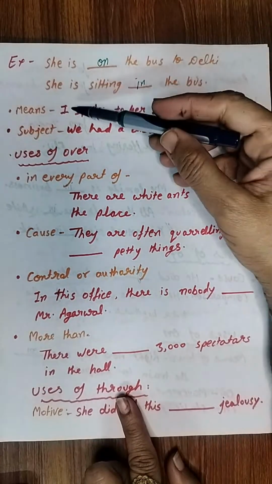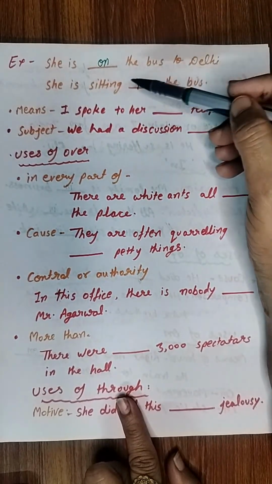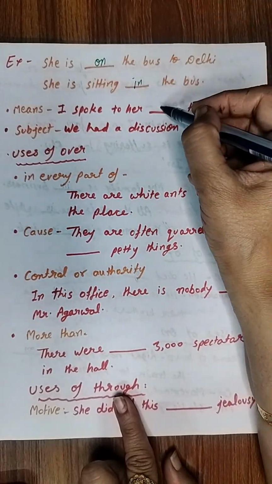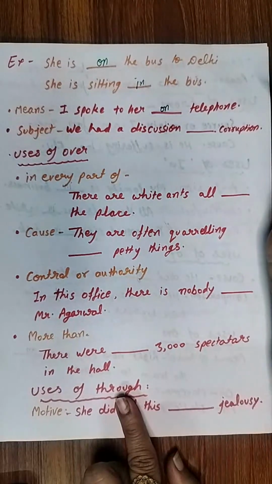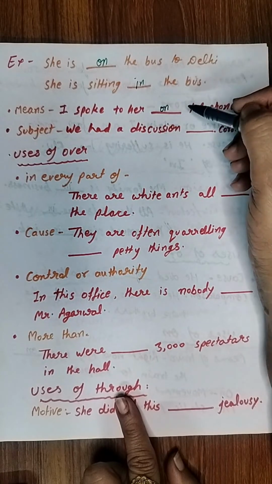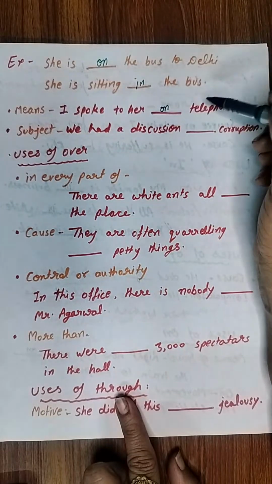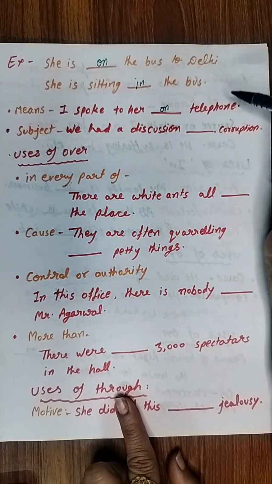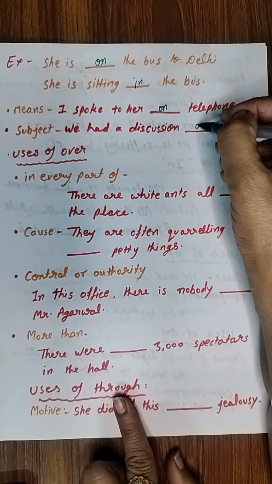Okay. Then means. So on is also used for means. I spoke to her on telephone. Don't write through telephone. Usually children make this mistake. Okay. अगर आप टेलीफोन पर किसी से बात कर रहे हैं, what preposition will you use here? Which preposition? On. Okay. I spoke to her on telephone. Okay. Then subject. We had a discussion on corruption.